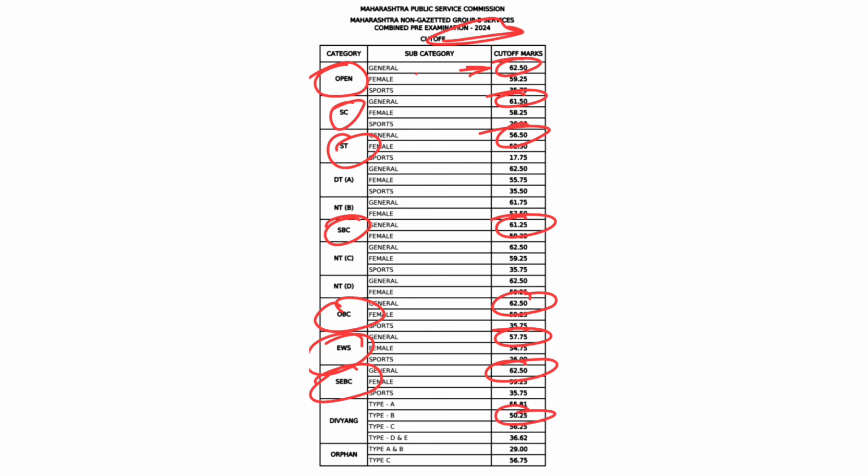What should be the cutoff for this year? I would say, if you are in the open category and getting anywhere around 55, that should be enough for this year. Same for SC, OBC and SEBC category candidates: if you are getting around 50 to 55 marks, this should be enough for you. For EWS candidates, if you are getting around 48 marks, that would be enough for you.